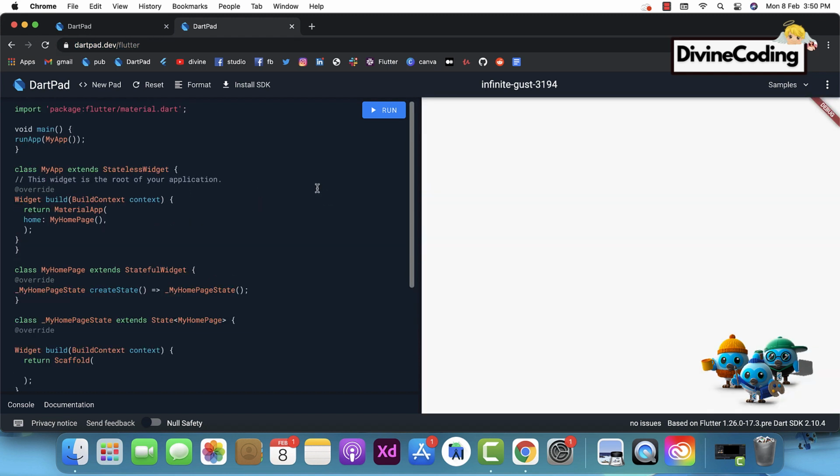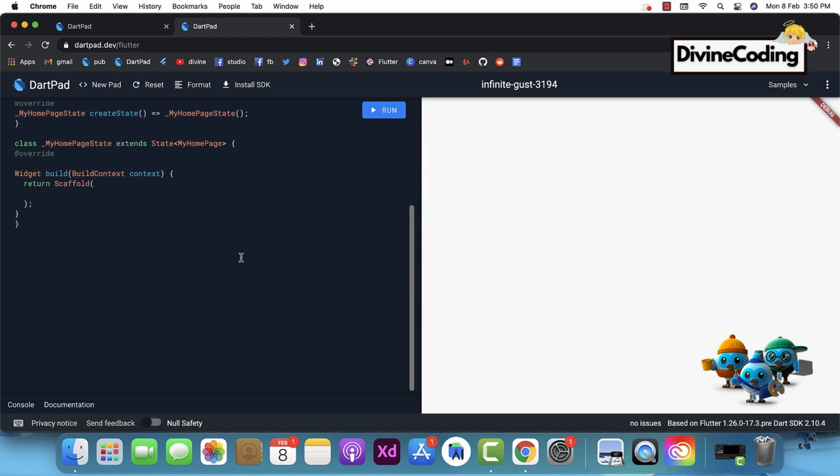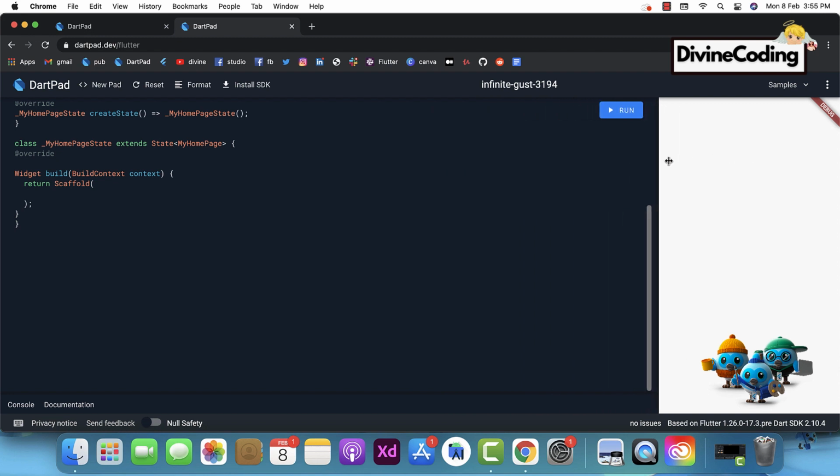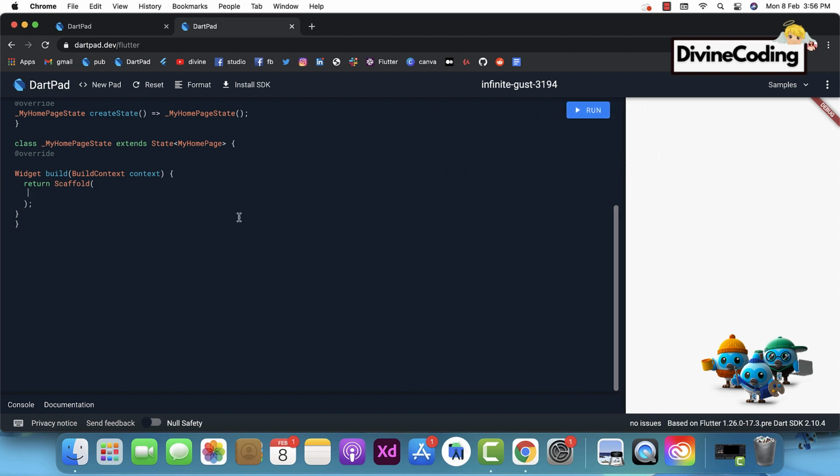On one side you can see a bunch of pre-written code, and on the other side you can see a blank screen. And as you already know, all that Flutter needs is just a blank screen. And then Flutter will paint on it whatever things we want to be painted. So let's take for instance, we want to create an app bar. So we just need to use a pre-built widget, that's our app bar.